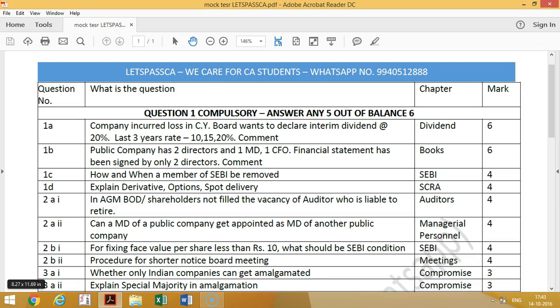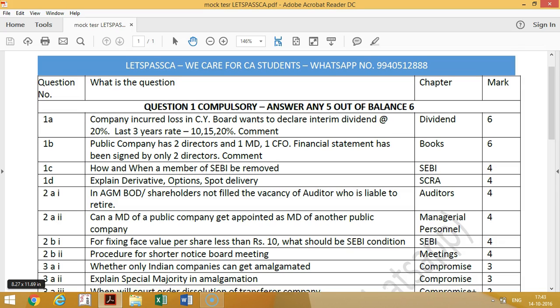The board wants to pay interim dividend, but it is incurring loss in the current year. If in the quarter before the one in which the board wants to declare dividend it is incurring loss, then they cannot pay interim dividend unless they have accumulated surplus in the P&L. Even though they want to give, the last 3 years' rate is 10, 15 and 20, so only the average of those years they can give. This you should write. This is a 6 marks question in the exam.